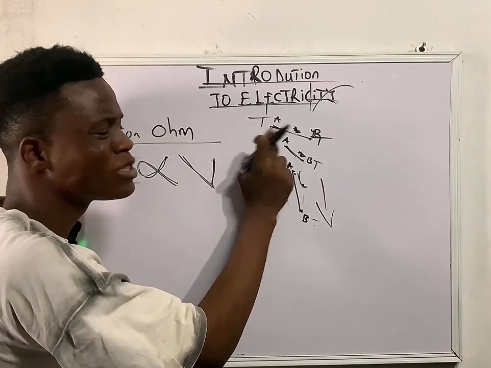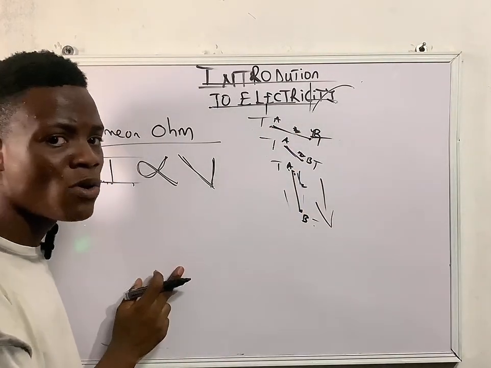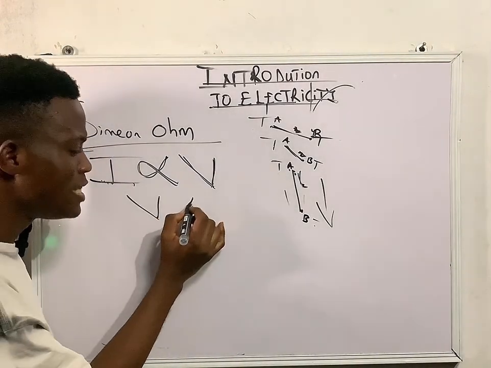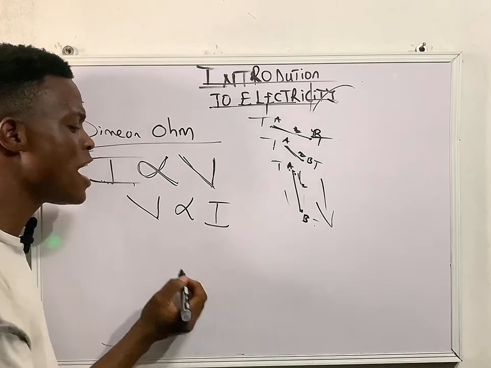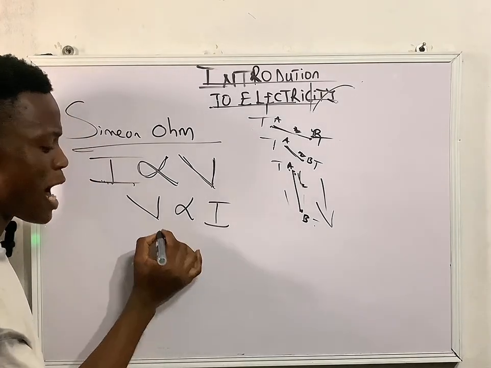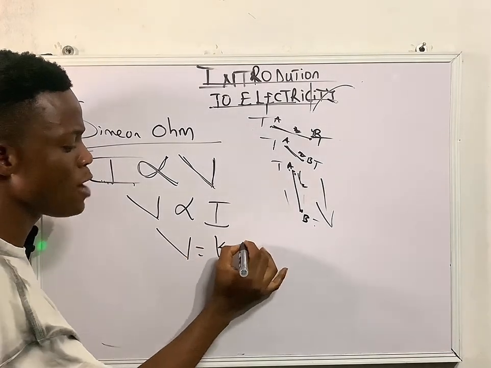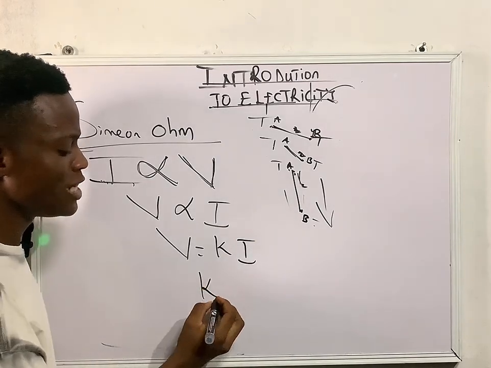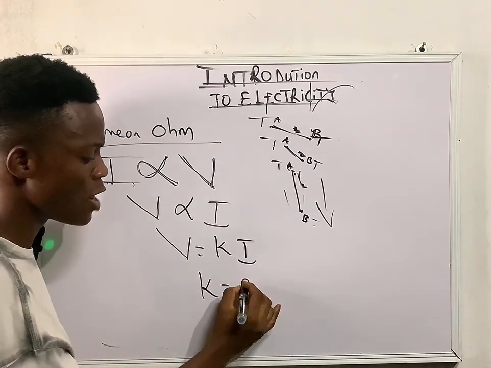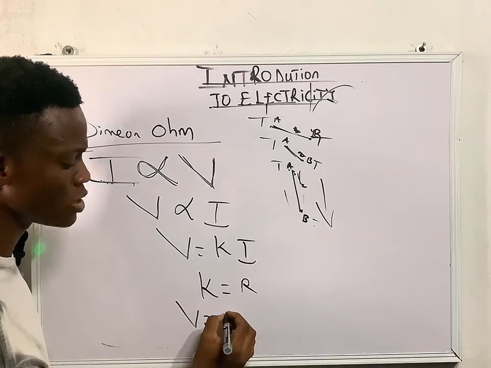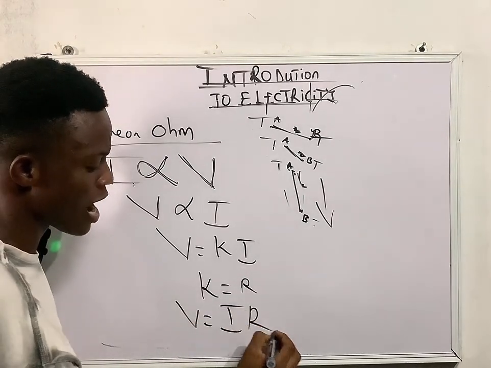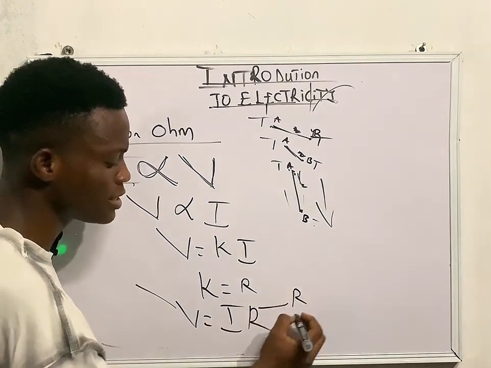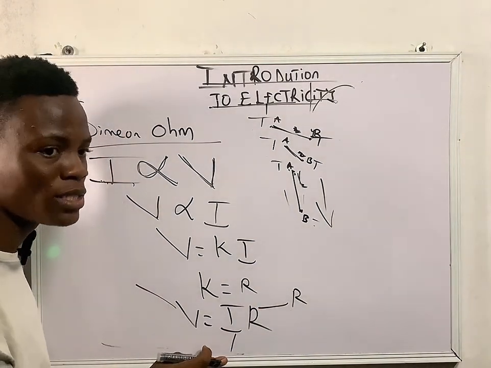Again, the current passing through a metallic conductor is directly proportional to the potential difference between its two terminals. So from this place I can see that our voltage is directly proportional to our current, right? If I introduce a constant, I can say that V is equal to K I, where K is our constant. Now I can replace K with R, and when K is equal to R, I can write V is equal to I R. Are you getting my point now? Where V is my voltage, R is my resistance, and I is my current.